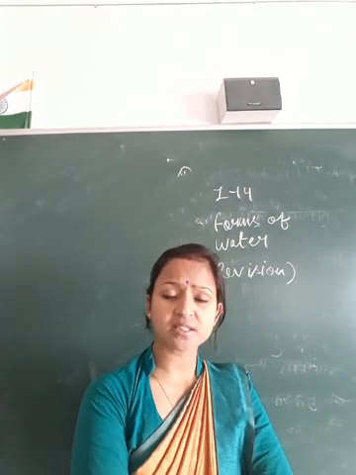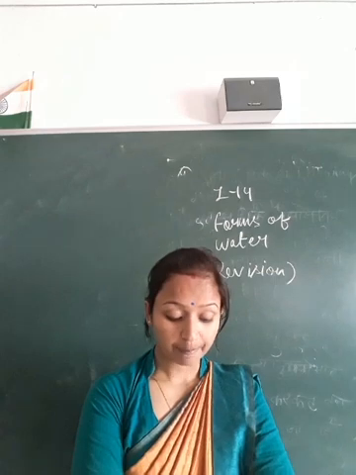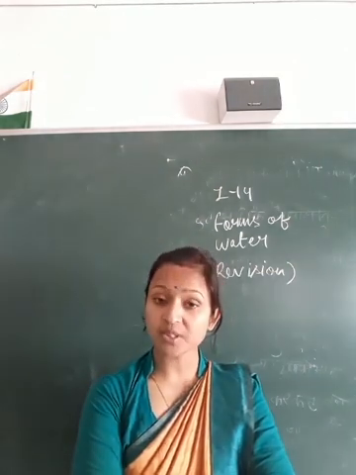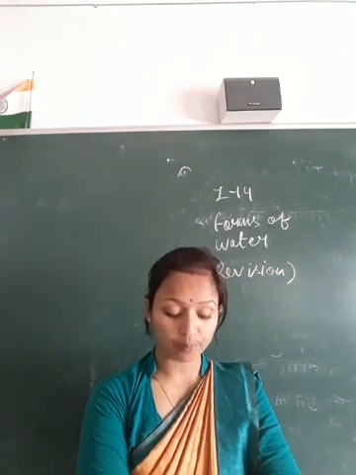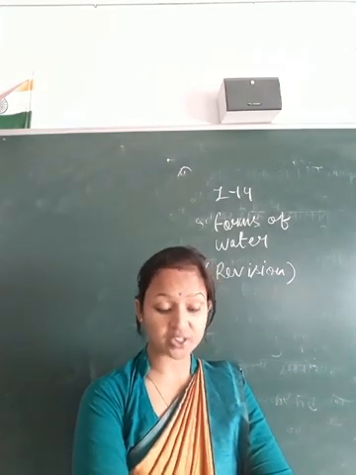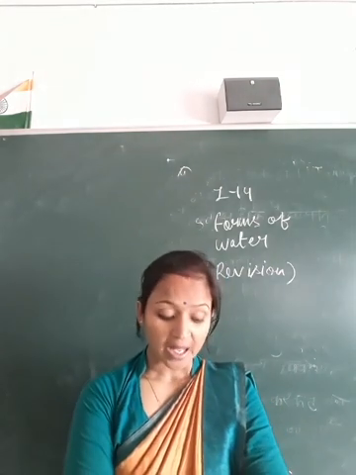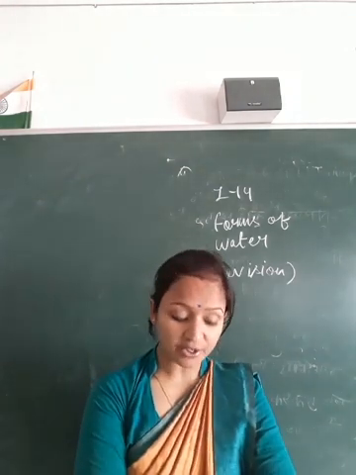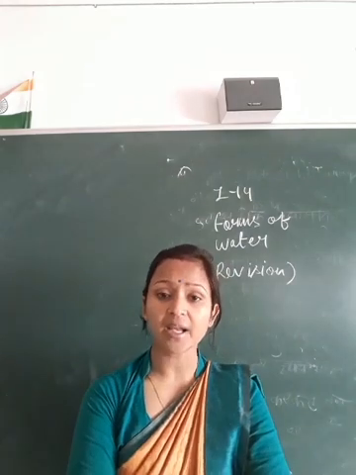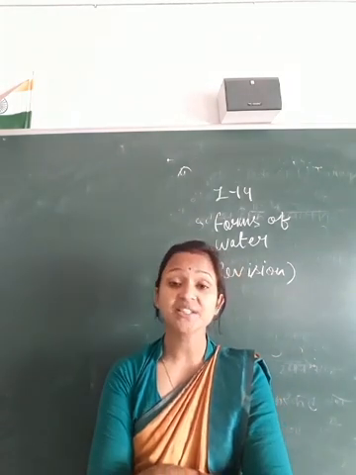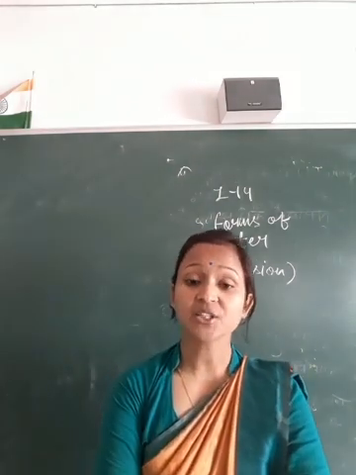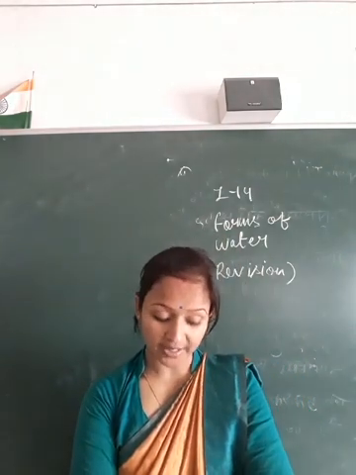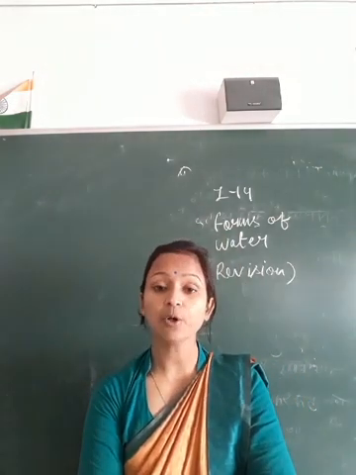And you know that rain is the main source of water. But where does the rain come from? The heat of the sun changes the water of ponds, lakes, rivers and seas into water vapor, and water vapor rises up because it is very light. It rises up in the air, cools down and changes into drops of water. That is called the condensation process, and these water drops collect together and take the shape of clouds.